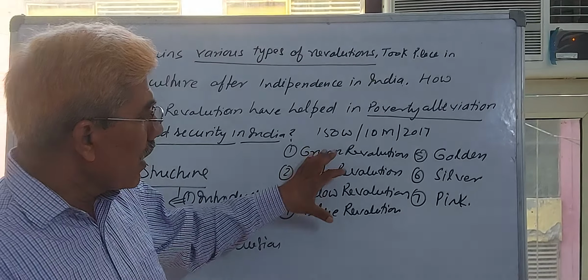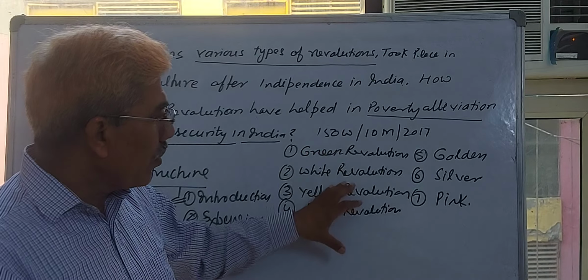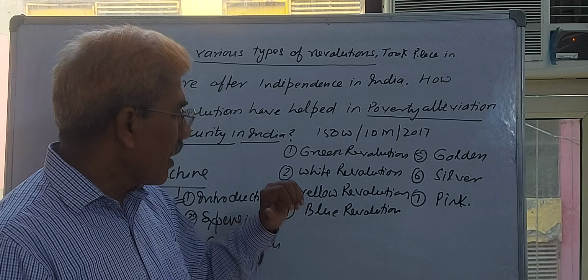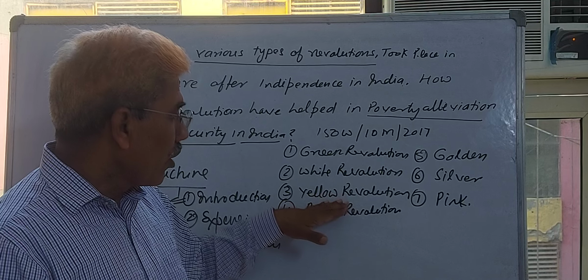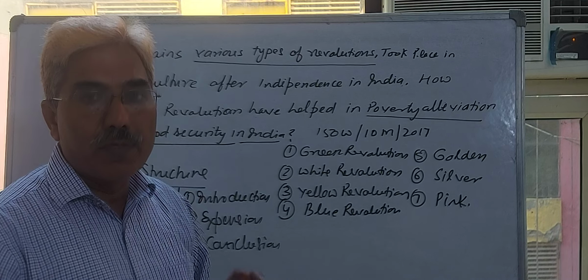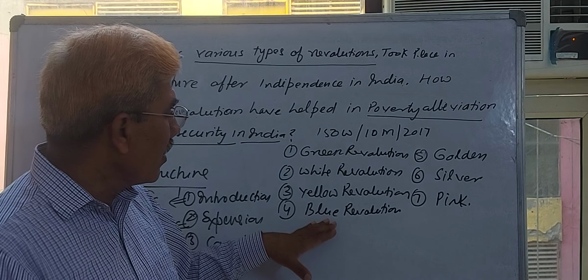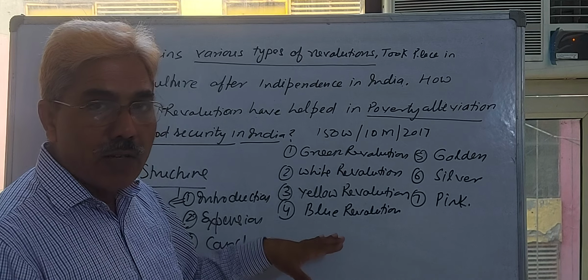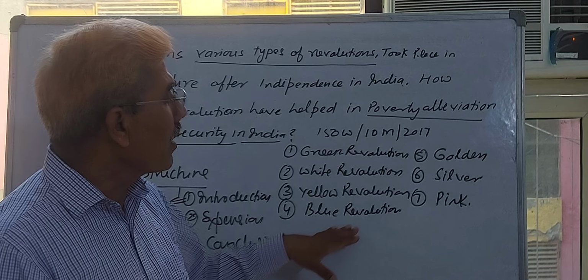Now come to the focus. Green Revolution is the productivity and production of food grain. White Revolution is the productivity and production of milk per capita or per animal, cattle, etc. Yellow Revolution is the productivity and production of oilseeds. Blue Revolution is aquaculture as well as fish production.